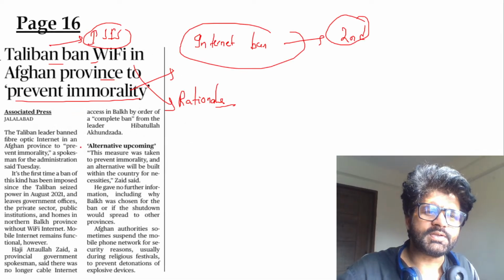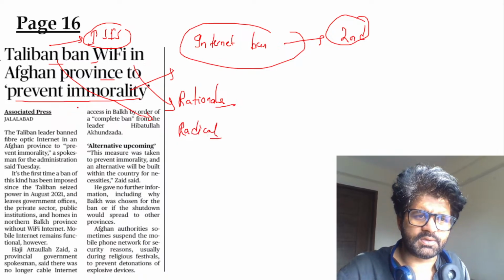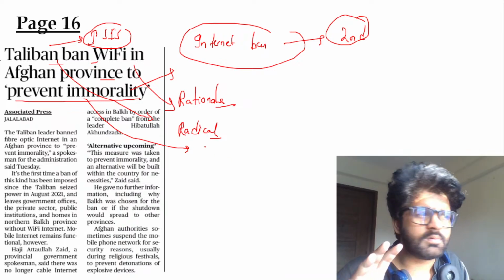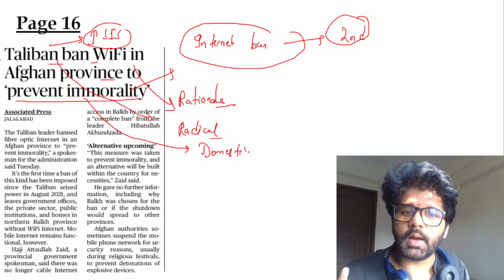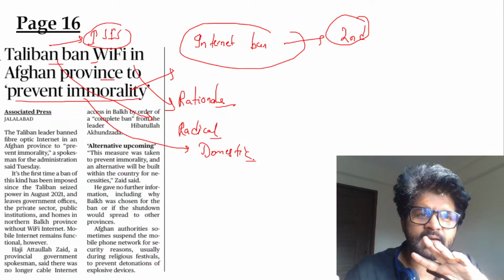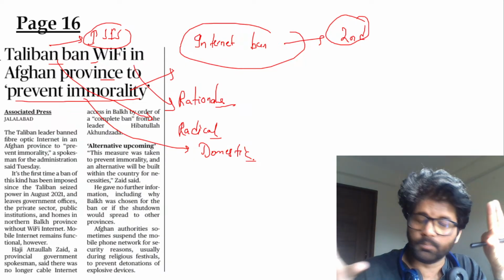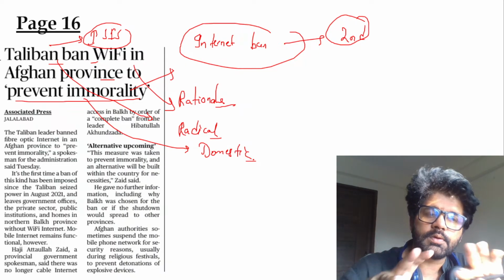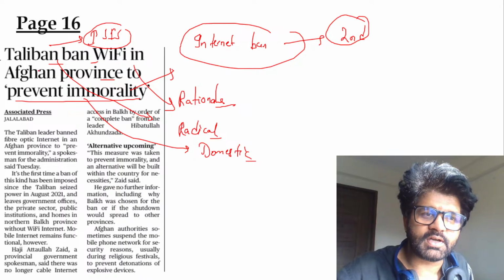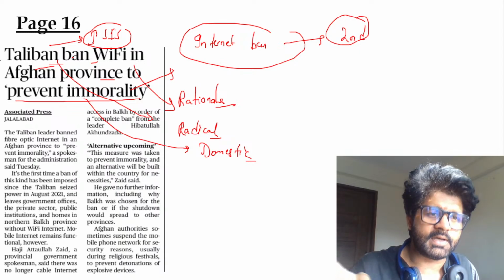And then the Taliban and ISIS. What is the difference between them? They are both very radical in nature. They are both extremist in nature. They both follow Sunni laws, the Taliban and ISIS, but the Taliban is more domestic in nature, and ISIS is more promoting internationalism. Iraq, Syria, that is their hub, but they want to establish an Islamic State all throughout the world. More radical, more extreme, and they are considered a terrorist organization all throughout the world. That is not the same with the Taliban. It's not considered a terrorist organization all throughout the world. There are many countries which have recognized it. Not many, you can count them on your fingertips, like Pakistan, etc.